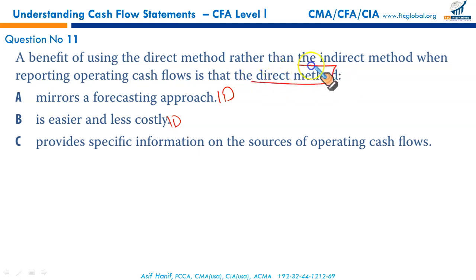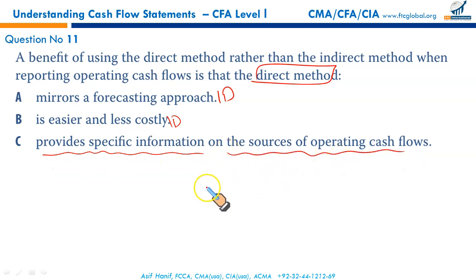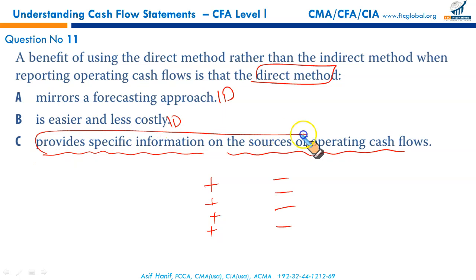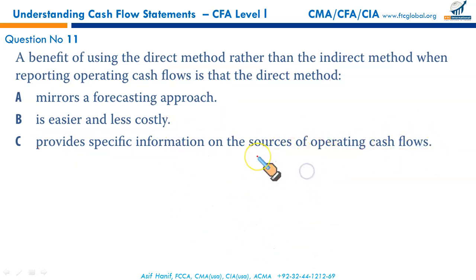What is the benefit of direct method? It provides specific information on sources of operating cash flows. Cash received from customers, cash received by selling held for trading securities, interest received, dividends received, cash paid to suppliers, cash paid to employees, expenses paid, cash paid for acquisition of held for trading securities. So direct method provides more specific information about different sources of operating inflows and operating outflow. That's the correct option, C.